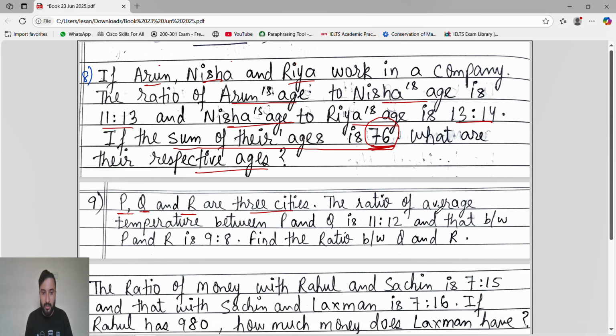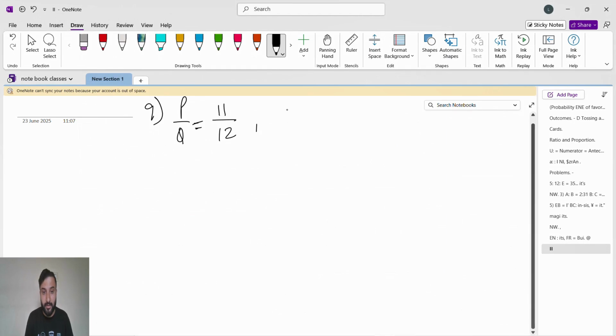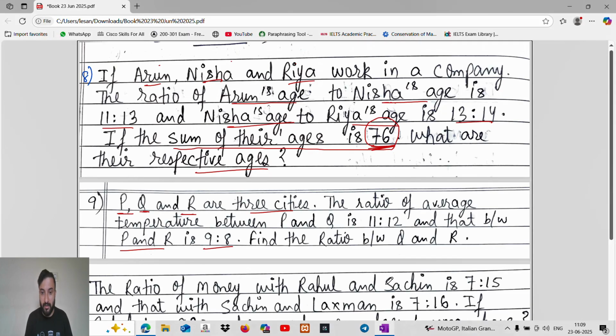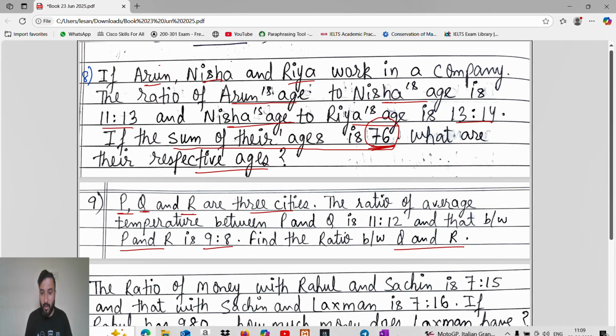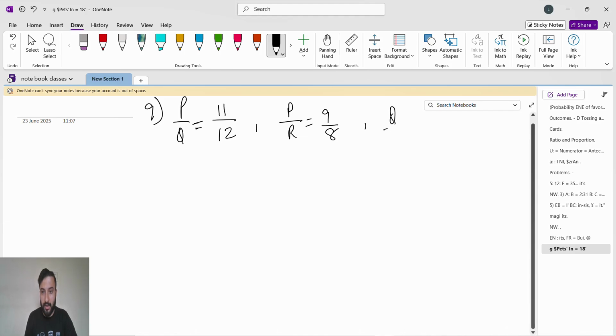Then the temperature ratio of P and Q, and that between P and R is 9 is to 8. What they said: find the ratio between Q and R.